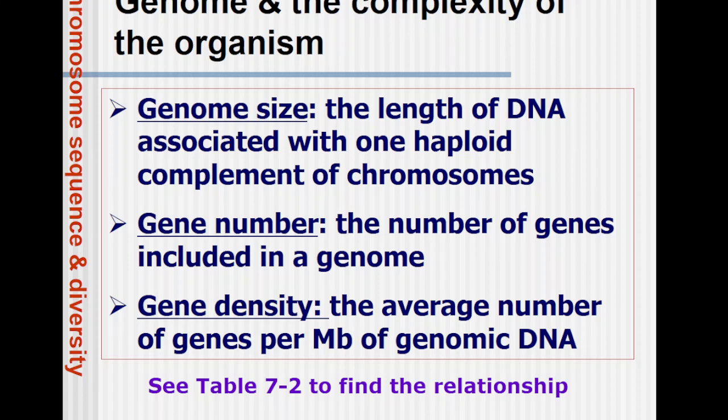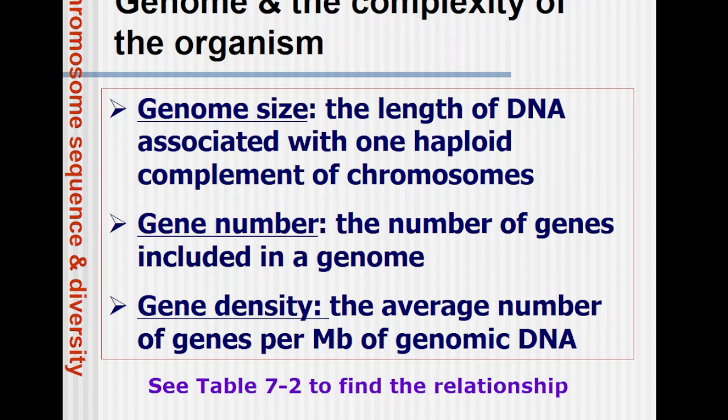Second is the gene number. Gene number means it is a frequency, the number of genes included within a genome. And what is a gene? We have discussed that a gene is a small segment of the genome. For example, in the case of a human being, out of 23 chromosomes, consider any gene of any chromosome. That gene has a characteristic that, if allowed, it can transcribe and translate so that a functional product can be synthesized. So a gene is a small segment of the genome which codes for a functional product.